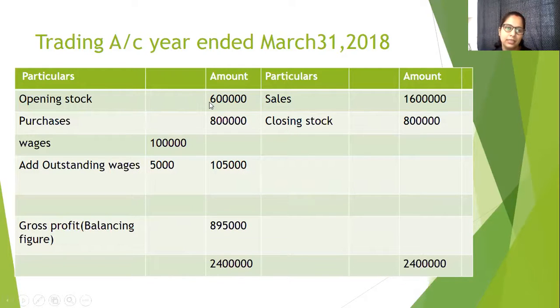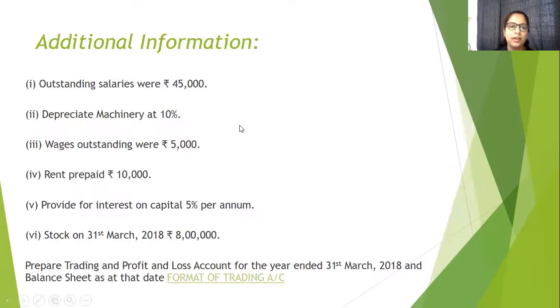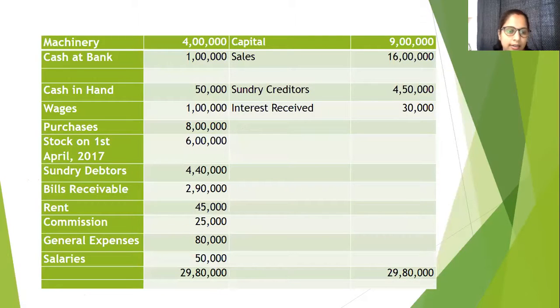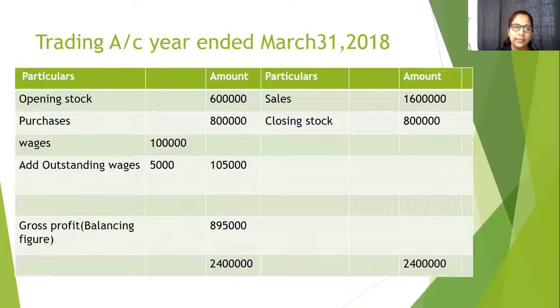Now we will check for any direct expenses. Wages are generally given to factory workers or warehouse workers. It is related to procurement or manufacturing of goods, so it will fall in the category of direct expenses. So wages will come in the trading account. Again, we will write wages. What is the amount?